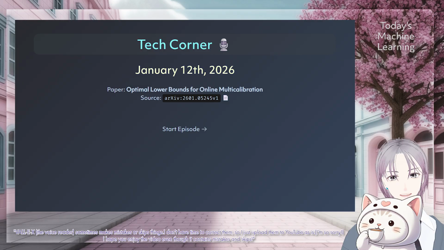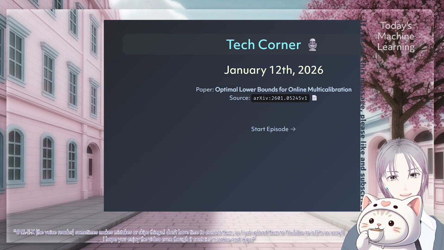Today, we are going to dig into a really trending paper, straight from the archive. It is a bit of a tough one, but do not worry. I will break it down so it is easy to chew on. The title of the paper is Optimal Lower Bounds for Online Multicalibration. It is quite a mouthful, isn't it?